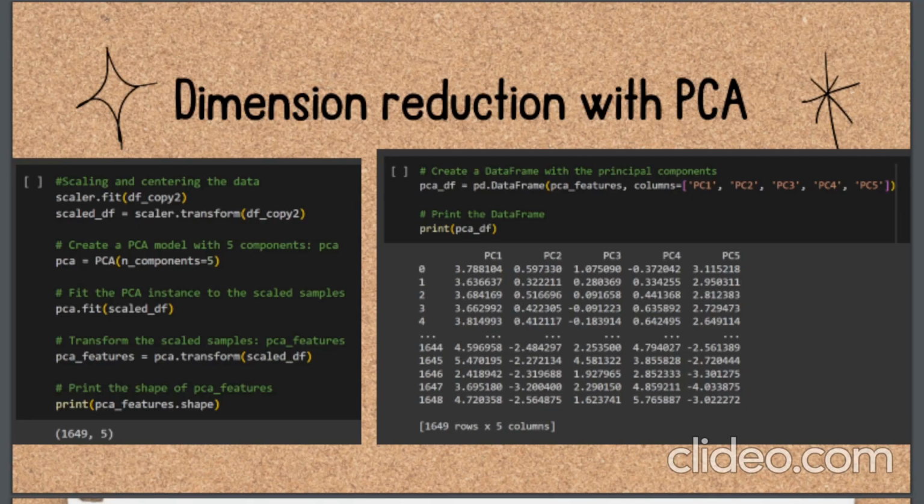The PCA data frame, PCA_DF, provides a foundation for further analysis and interpretation. By examining the values in each principal component, we can gain insight into the contribution of different features or dimensions to the overall variance. This aids in understanding the relative importance and impact of each component in shaping the dataset structure.